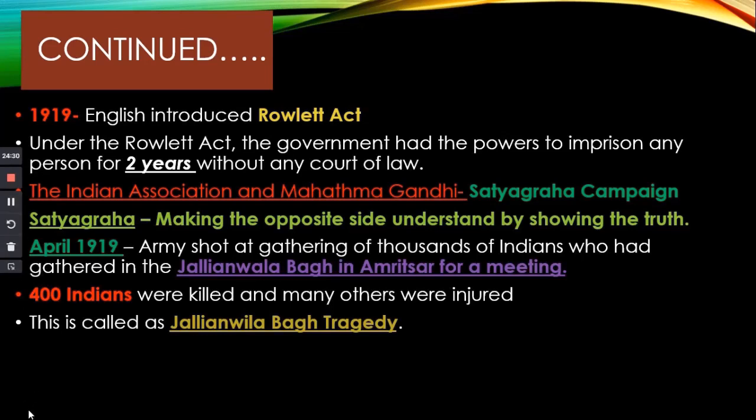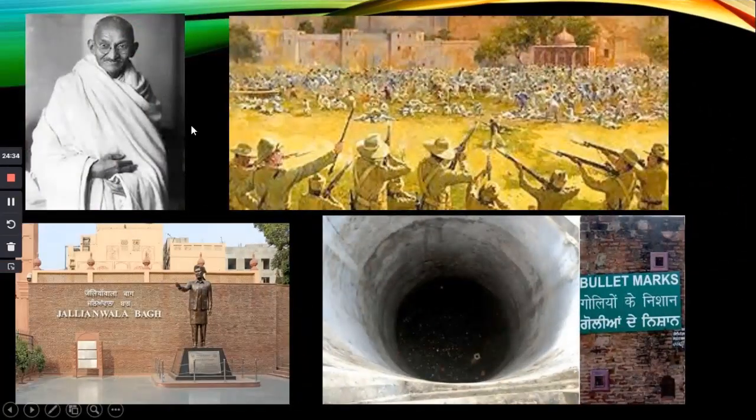And this is called Jallianwala Bagh. I will show the pictures here. This is Mahatma Gandhi. This is the Jallianwala Bagh tragedy. And this is the Jallianwala Bagh place, a place in India. This is a well where a lot of Indians fell in, and these are the bullet marks from when the English army shot at them. So you can see the pictures here.